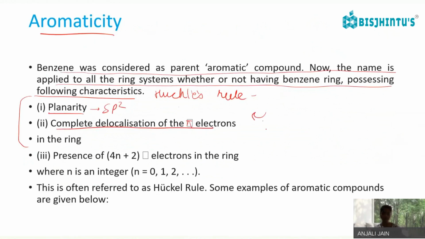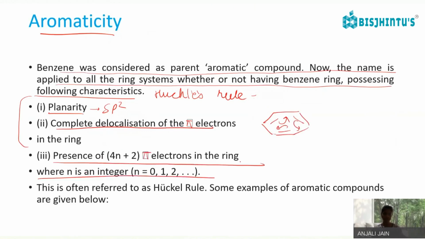They should be able to move. Like if we draw a benzene structure, there is the presence of 4n plus 2 pi electrons, where n is an integer. So benzene has 6 pi electrons, 1, 2, 3, 4, 5, 6. So 4 into 1 plus 2 is 6.